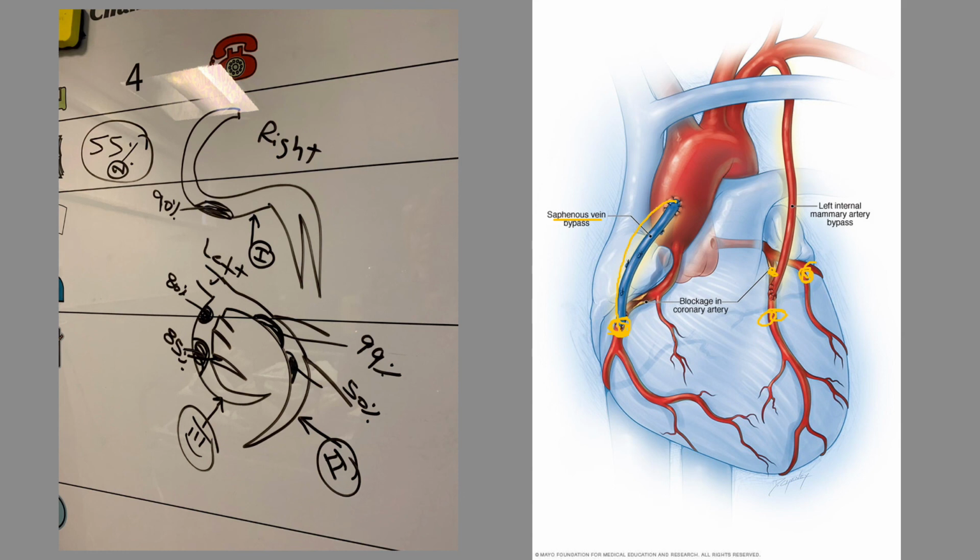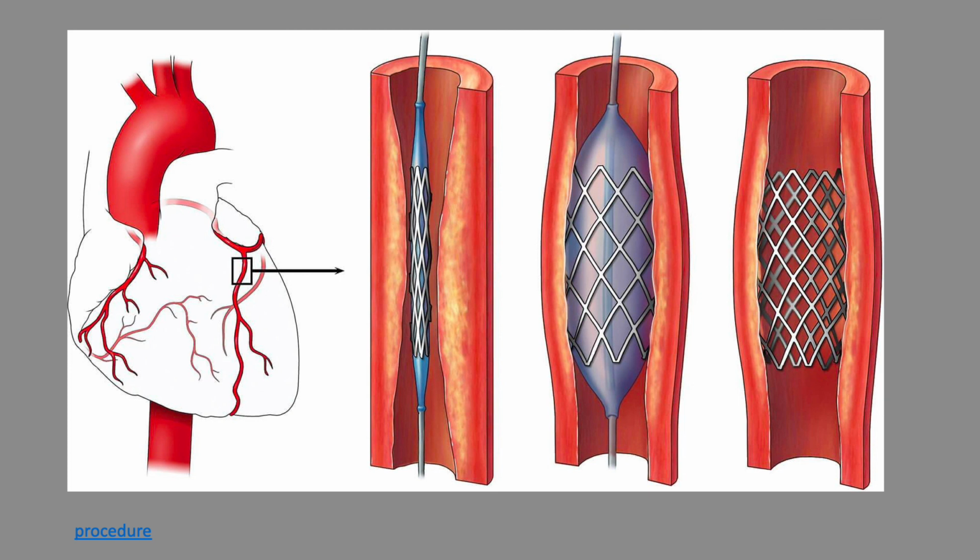The other thing we could do would be angioplasty. So let's take a look at that. Another common treatment, depending on the severity, could be what we call an angioplasty. And this involves taking a catheter and oftentimes placing a stent to help remove that occlusion or widen that vessel back up to allow for better blood flow.